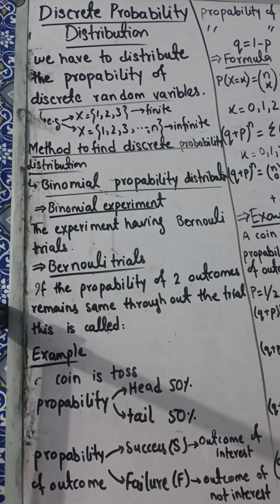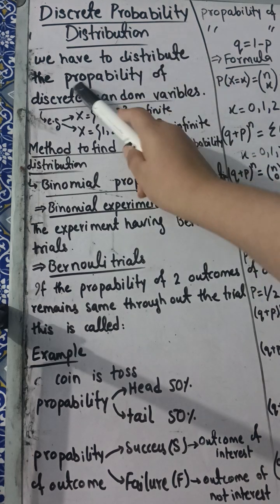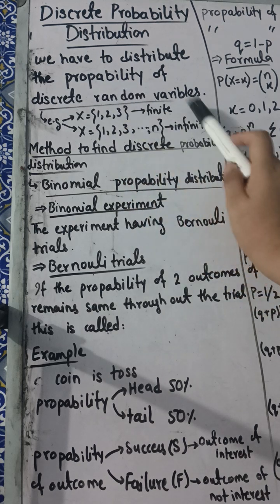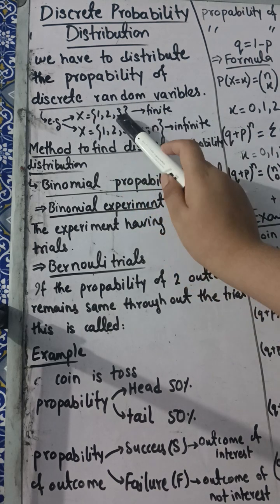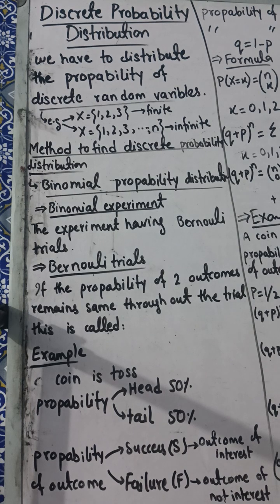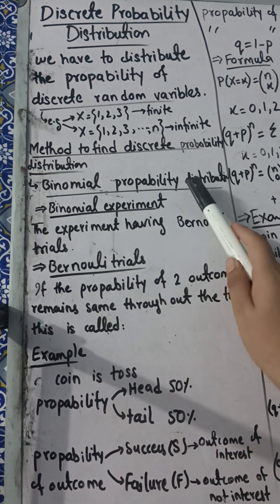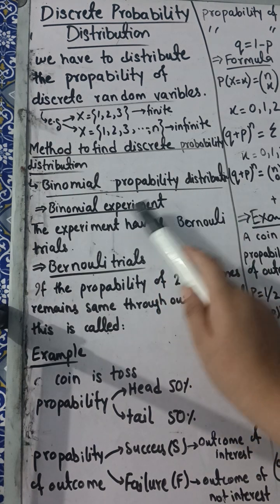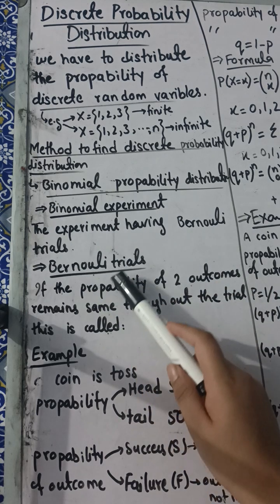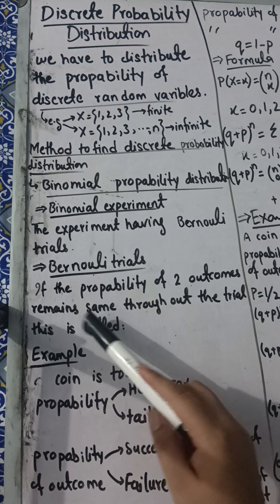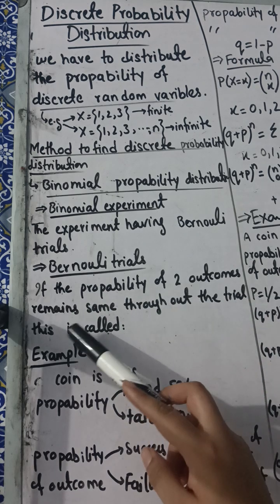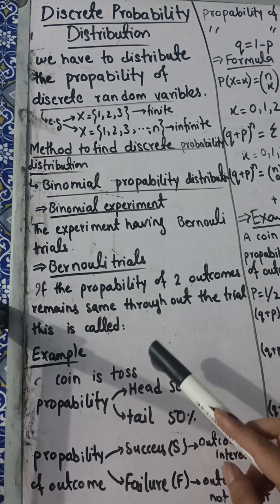So we have to distribute the probability of discrete random variables. And what are discrete random variables? They are a finite or infinite number, like I have written here. So now let's discuss the binomial probability. What is a binomial experiment? It is an experiment which has Bernoulli trials. What are Bernoulli trials? These are trials which have two outcomes that remain the same throughout the trials.